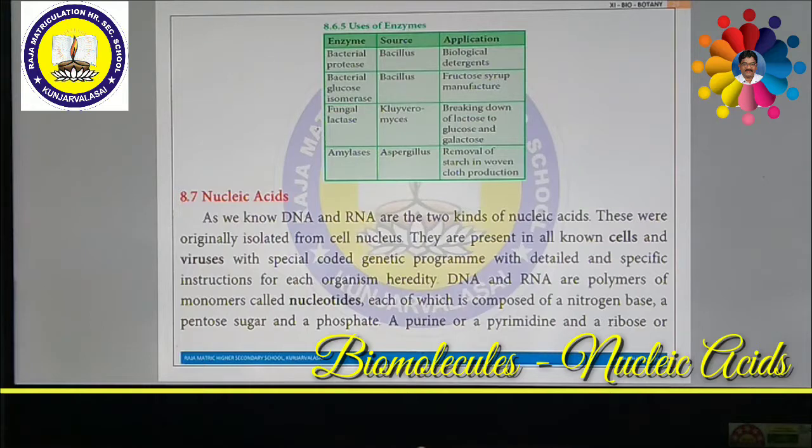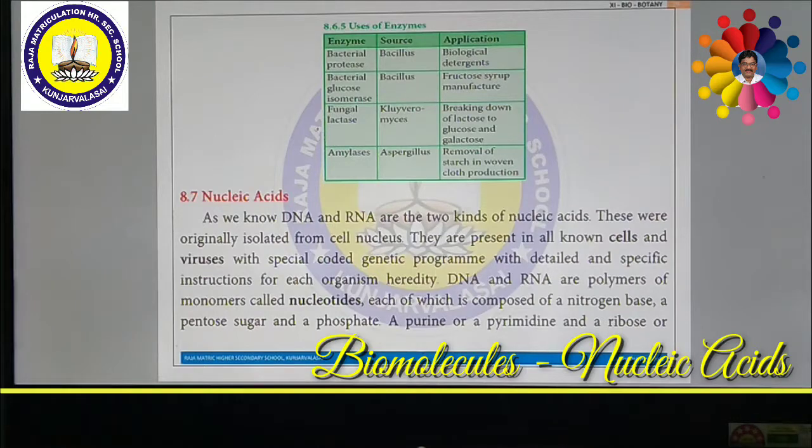The nitrogenous base is a heterocyclic compound that can be either a purine or a pyrimidine. There are two types of purine, as I said just now: adenine and guanine. Similarly, cytosine, thymine and uracil are called pyrimidines. In DNA, cytosine and thymine are present, but in RNA, cytosine and uracil are there. Instead of thymine in DNA, uracil is present in RNA. So these are the various components present inside the nucleotide.